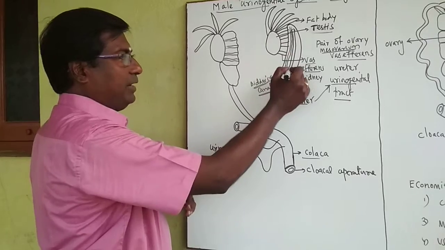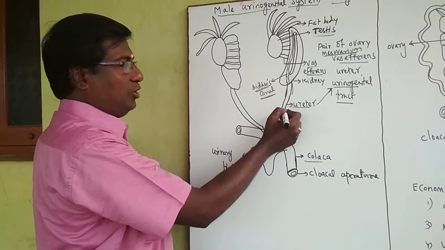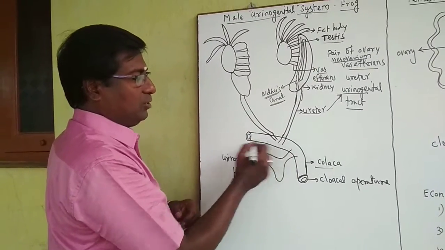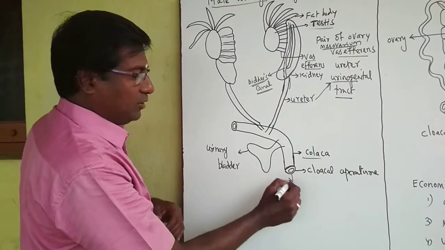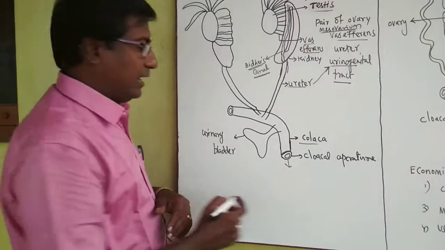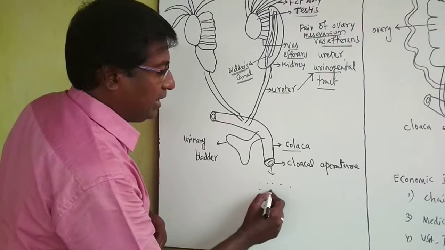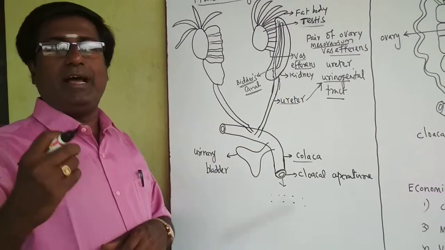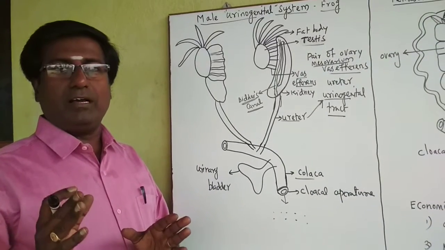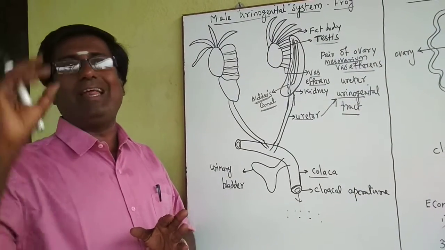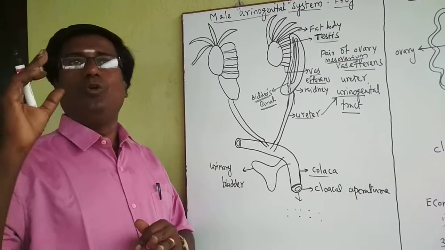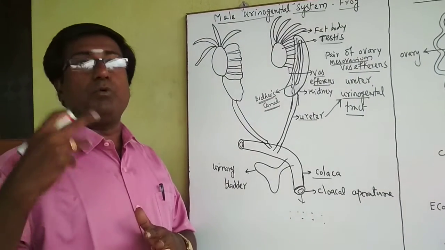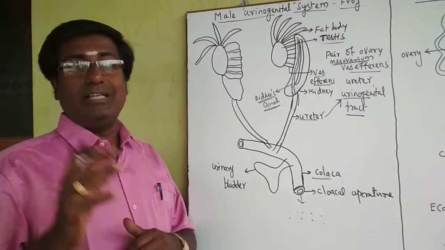The sperms come to Bidder's canal, then to the urinogenital tract, then to the cloaca, and are sent away through the cloacal aperture into the water, because the frog mostly releases sperm into the water. That means frog reproduction takes place in the rainy season only. During the rainy season, the frog produces a croaking noise. That is called the mating call.